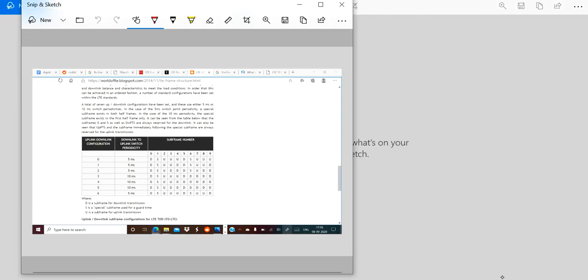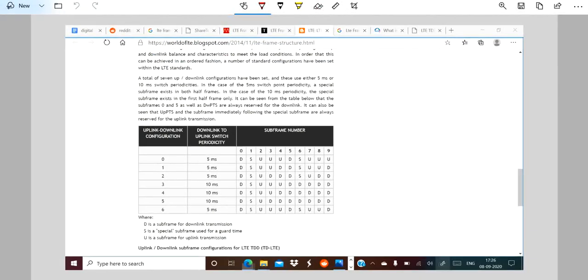So in TDD, you can see there are 7 types of configuration. One frame has 10 subframes, up to 9.